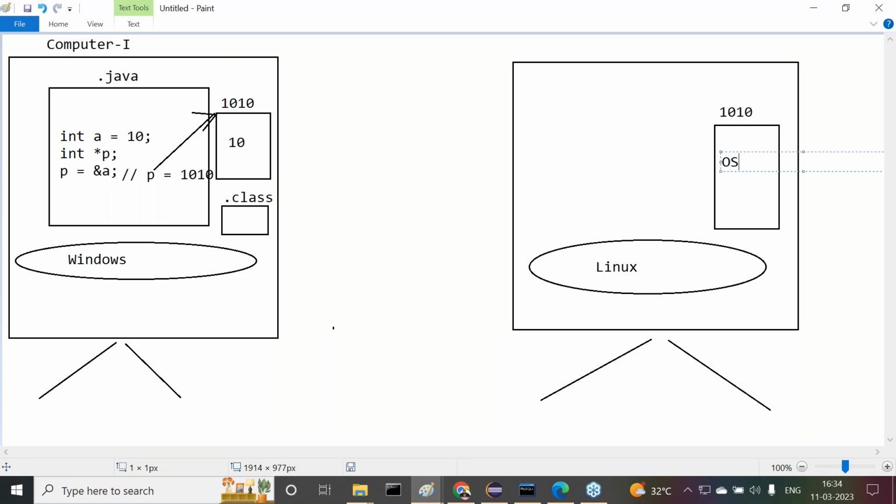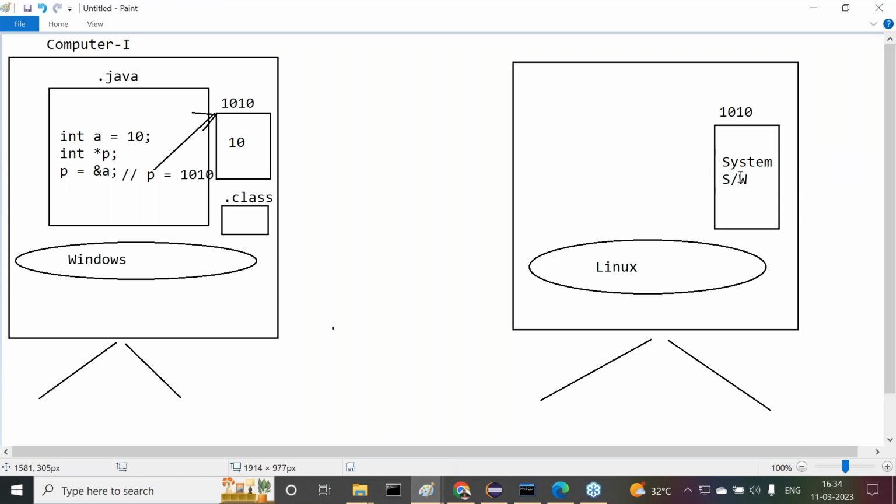Some operating system is loaded at 1010. Some system software is available inside this 1010. Operating system is already loaded at 1010. Okay, this is the situation as of now.